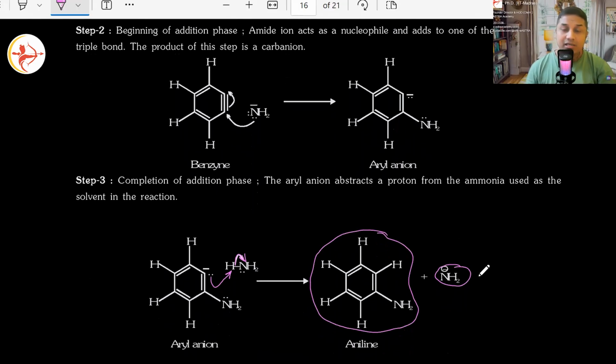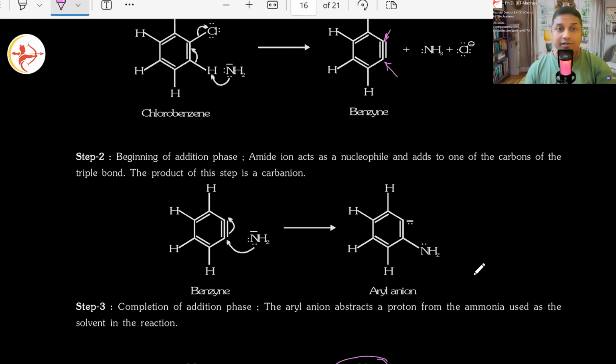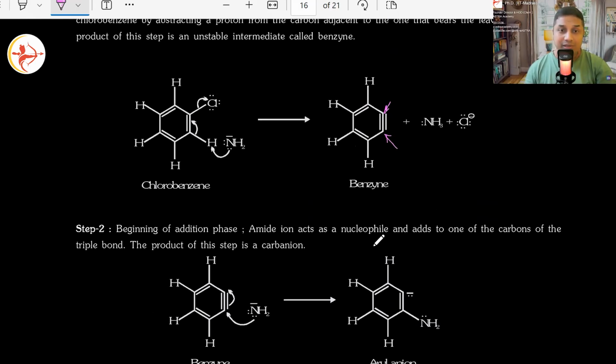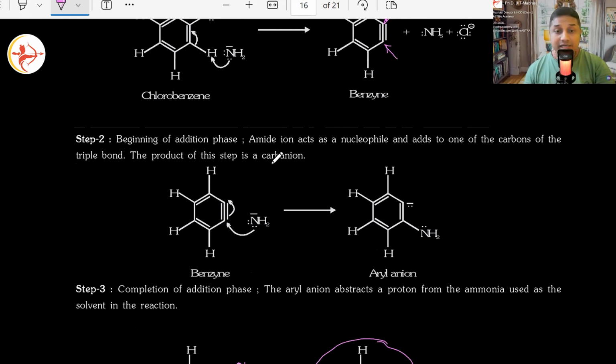Where did we start? Let's close the loop once again. We started with chlorobenzene. In the first step, elimination had to happen and benzyne formation was required. So H plus elimination happened, and benzyne formation happened. In the next step, the addition phase has started, in which again this amide ion comes back and attacks as a nucleophile.